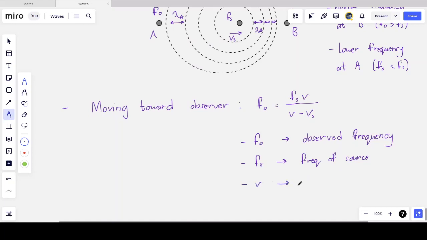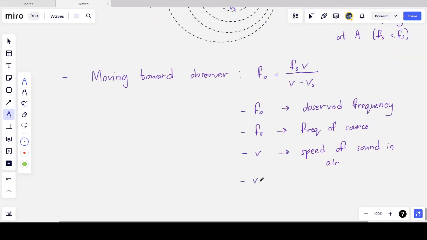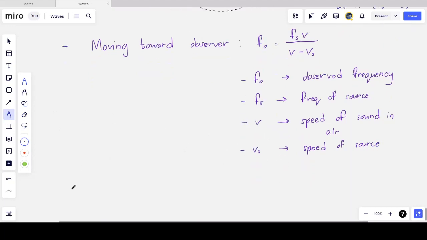V here, simply V on its own, is the speed of sound in air or the speed of sound in whichever medium the source is traveling in. And Vs is the speed at which the source of the sound, or the ambulance in this case, is traveling. And so this is the equation of the Doppler effect when you want to know the observed frequency when a source of sound is moving relative to the observer.